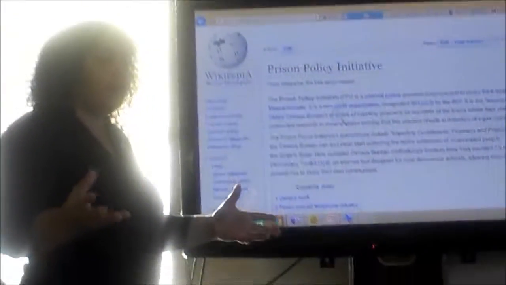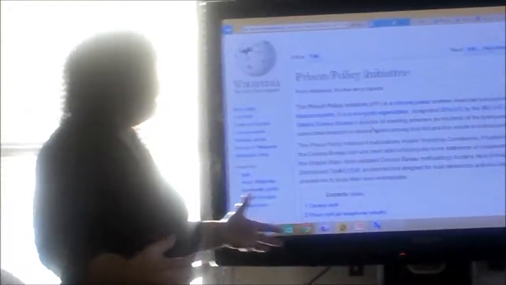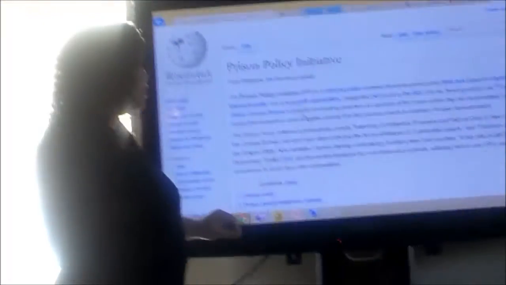Alright, so the next part of your assignment is to gather 3 sources that explain your problem. Alright, so now we know we have a problem of increased prison populations. As we read this, you see these blue links here? These blue links provide resources that can help you with that, okay? They show you the information of what's going on. This shows you information about the problem that you can then take sources from.